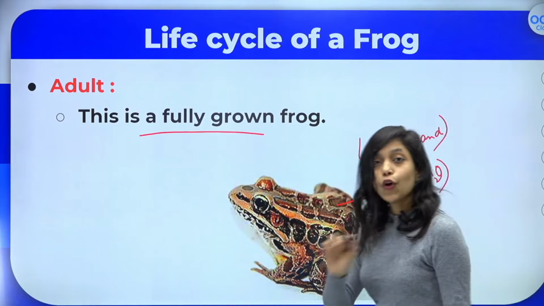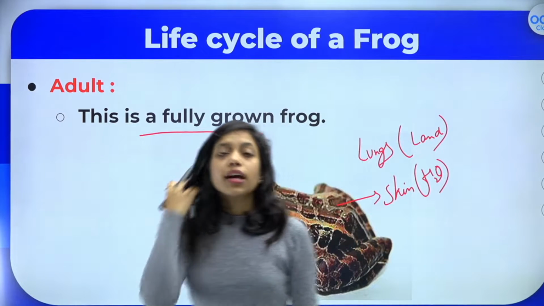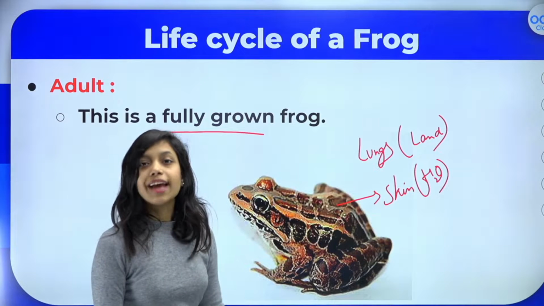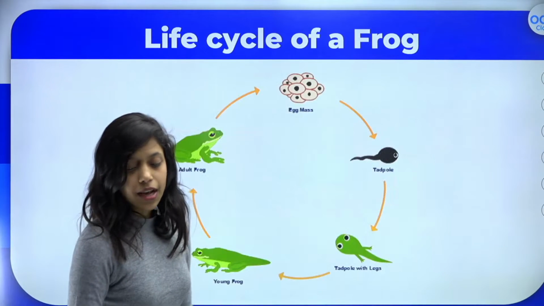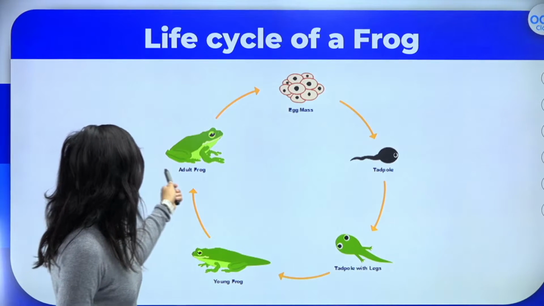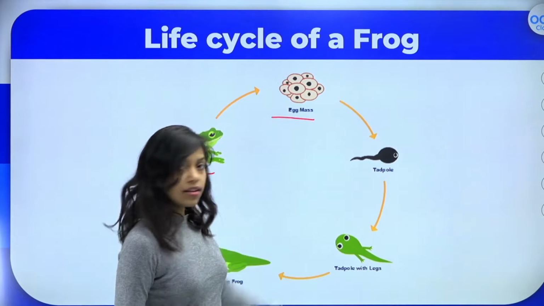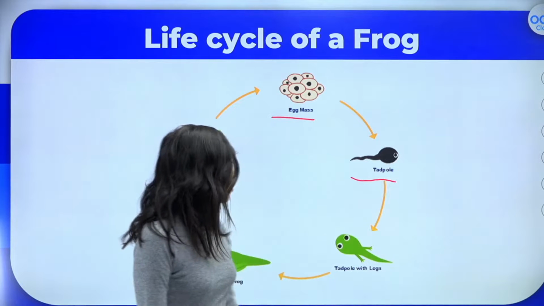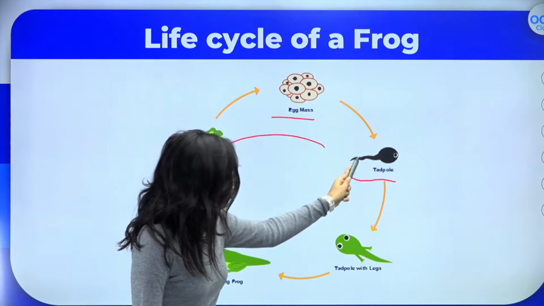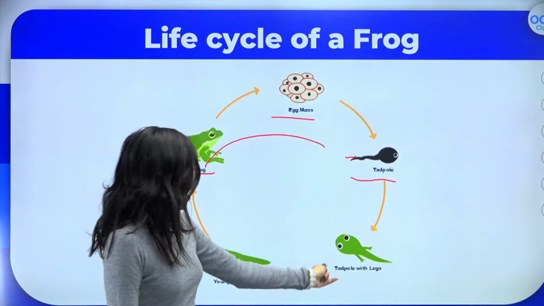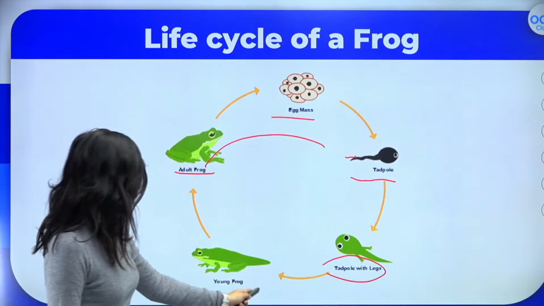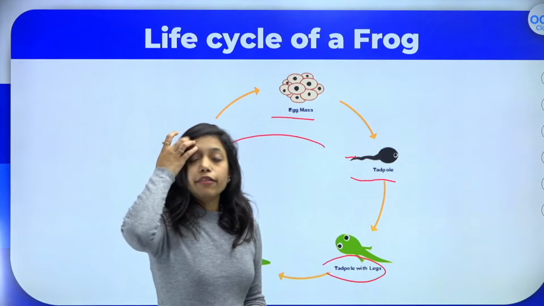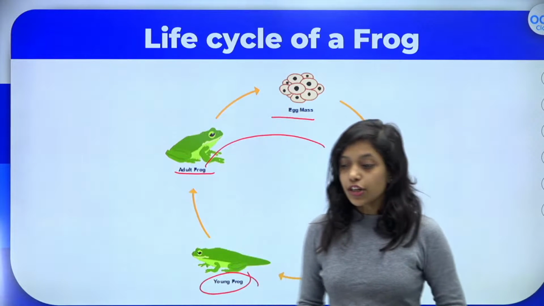Is it clear to all of you? The complete metamorphosis in frog and why a frog is an amphibian. Okay, so this is the complete life cycle of a frog. Adult frog will lay the egg mass. They are very sticky and tadpole will come out. So the baby frog is called a tadpole, and then tadpole with legs. Then the young frog, which is also called a froglet, will completely develop into an adult frog. Is it clear to all of you?